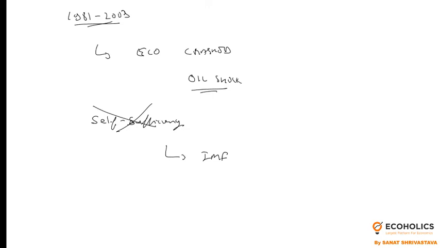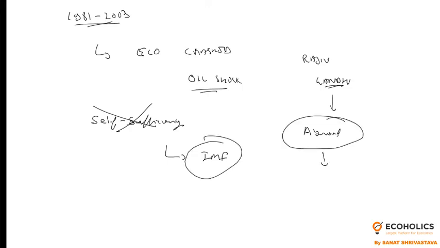Later on, Rajiv Gandhi, India's Prime Minister, also borrowed money from abroad. So India was borrowing from the IMF and from abroad, especially NRI deposits, from non-resident Indians. And he liberalized India's imports as well. Liberalization of imports means cutting down the import duty. But although he liberalized the imports, he didn't take any reforms.